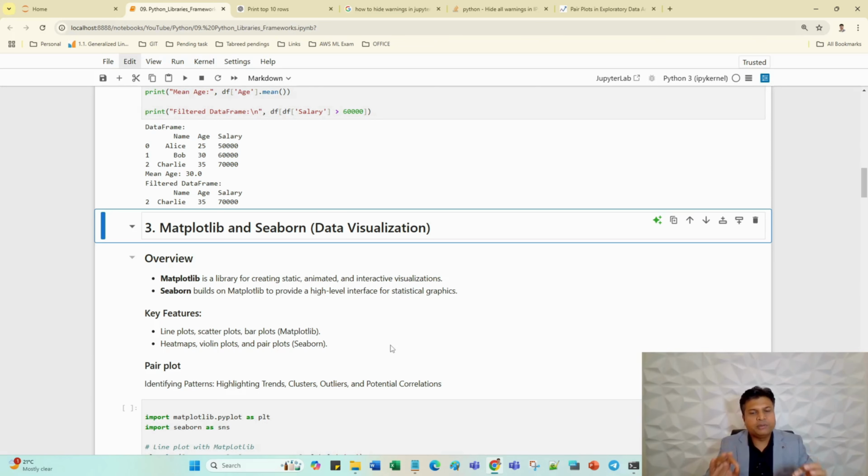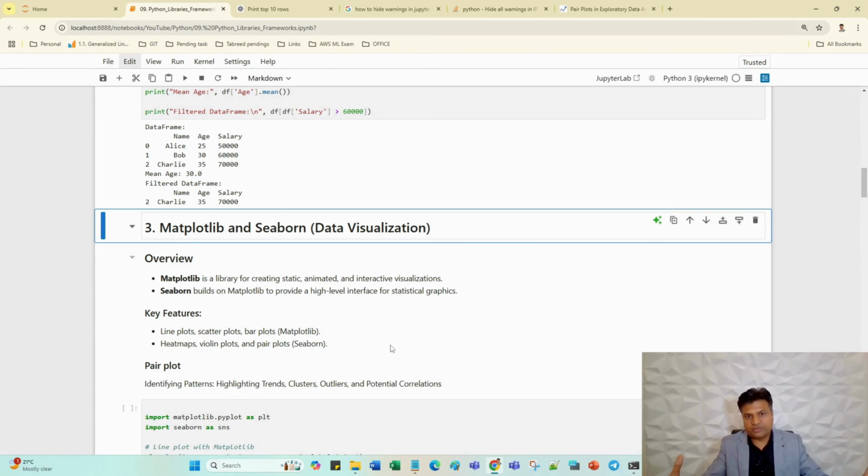Guys, always remember, data science cannot be complete without data visualization, because we have huge data. We cannot see the data, we cannot check it in table format. We have to see the data in visualizations, like plots, scatter plot, bar chart, pie chart, sunburst chart, and so many types of charts are there. Using those charts, we have to understand the data. What types of data do we have?